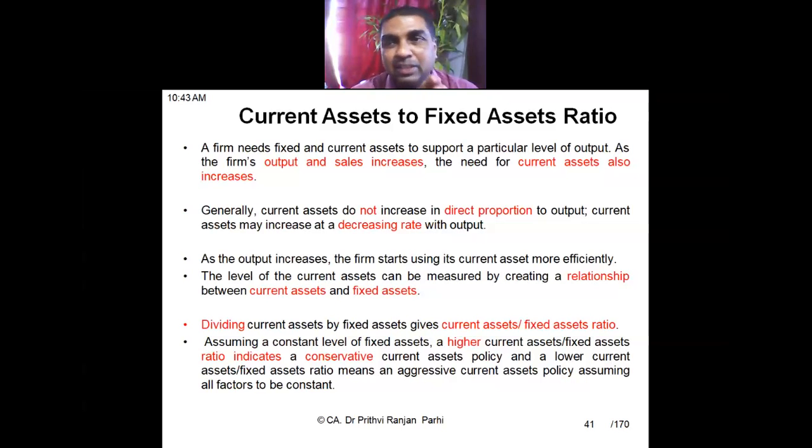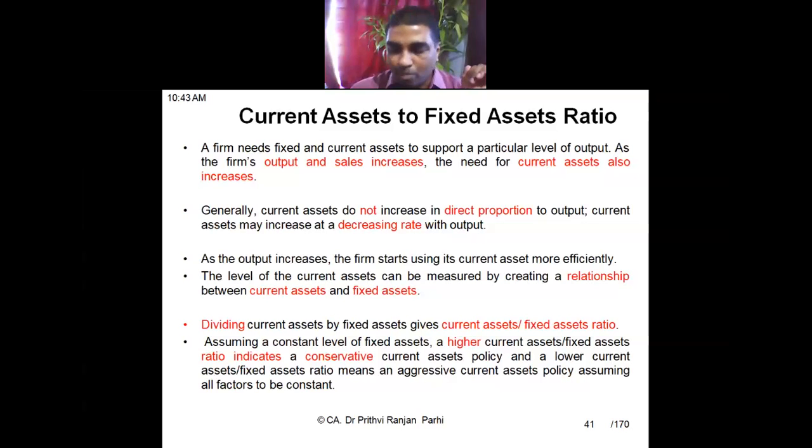Meaning, suppose sales is increased by 10%, it is not necessary that the requirement of current assets should also increase by 10%. It may increase, let us say, 8%. Sales increase 10%, but current asset requirement may increase 8%. So it doesn't increase in direct proportion. Normally, it increases at a decreasing rate. No doubt it increases with an increase of output or sales, but the rate of increase follows a decreasing pattern. Understood this concept?